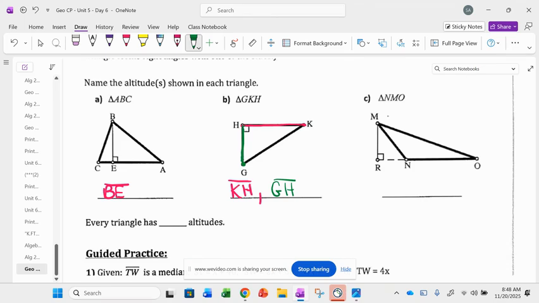All right, letter C. In letter C, I'm trying to show you that the altitude can fall outside of the triangle. Here, vertex M, because it's an obtuse angle, is leaning back, so I couldn't make a right angle inside the triangle from M. You're allowed to make that perpendicular line on the outside. So MR is the altitude here. And since an altitude needs to come from a vertex, every triangle can have three altitudes.